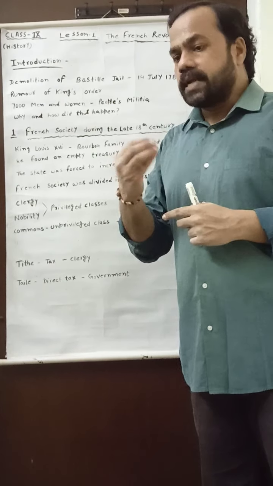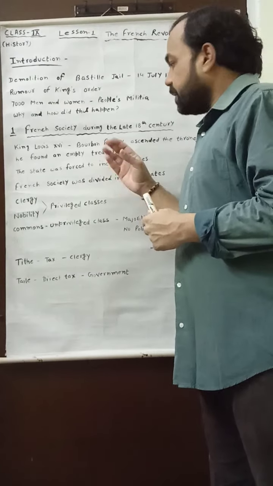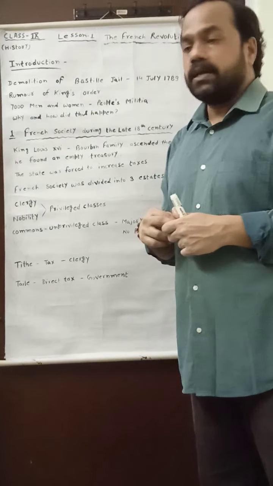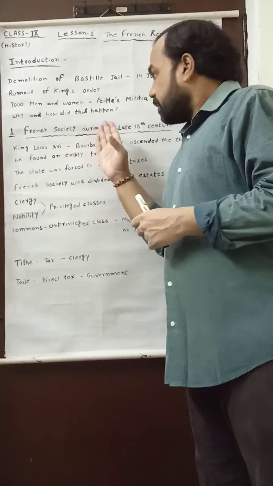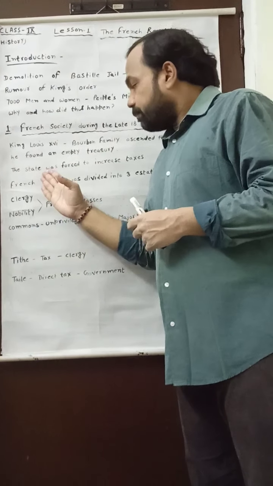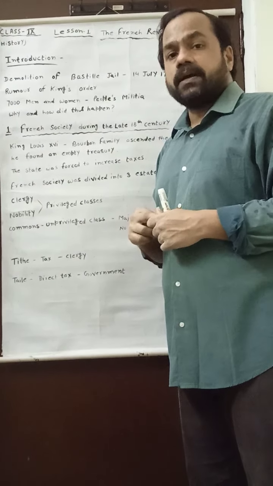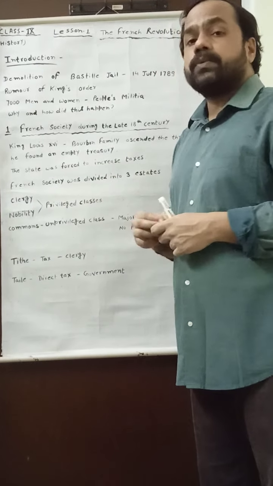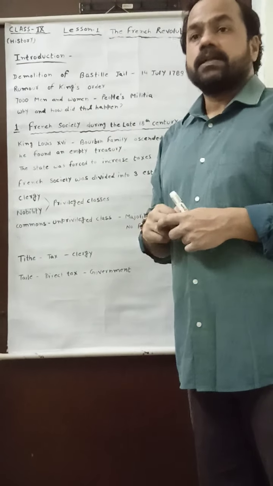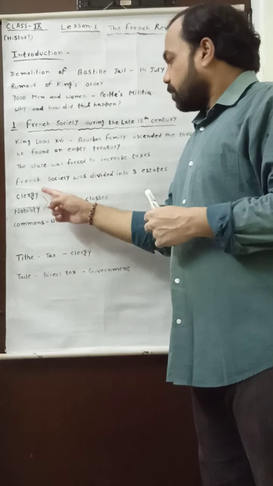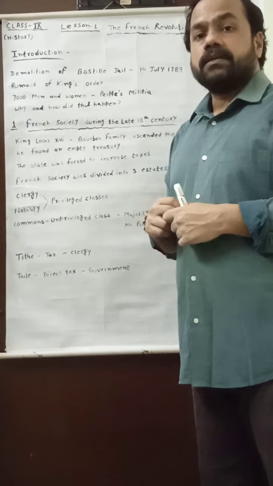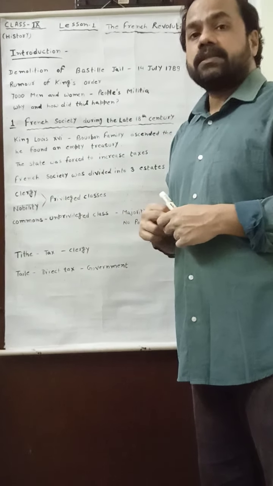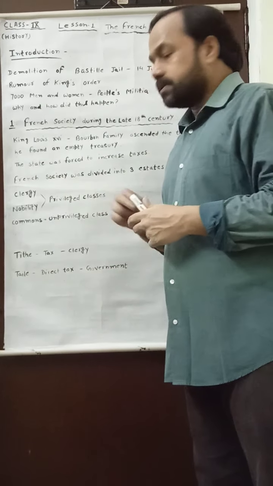Actually, to understand this line, it is essential to know why this happened. At that time, the French society was divided into three states. The first state was the clergy, the second was the nobility, and the third was the commons.